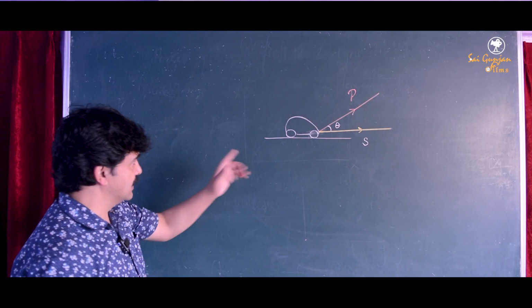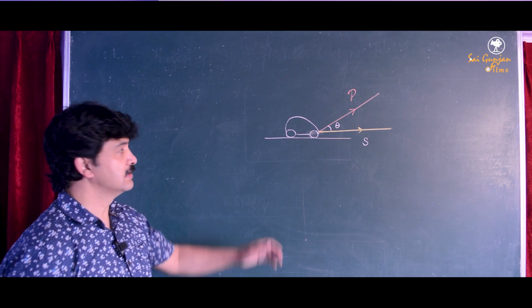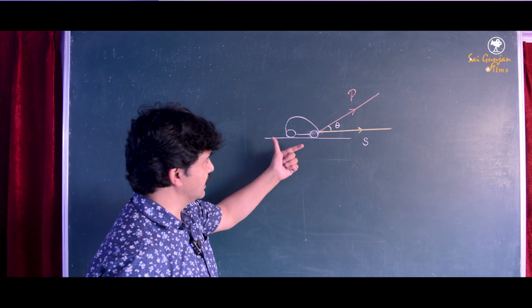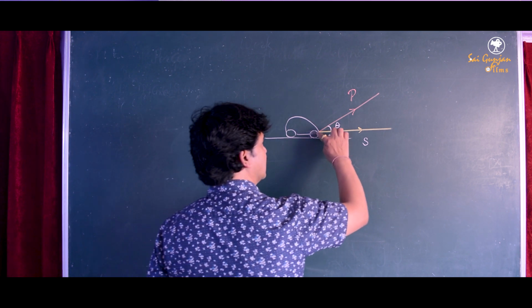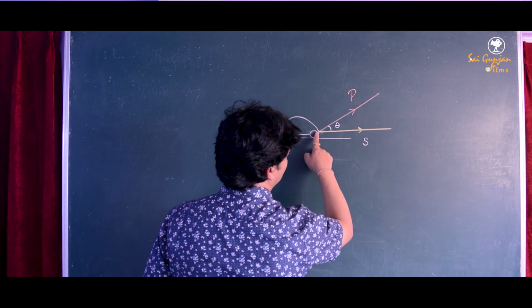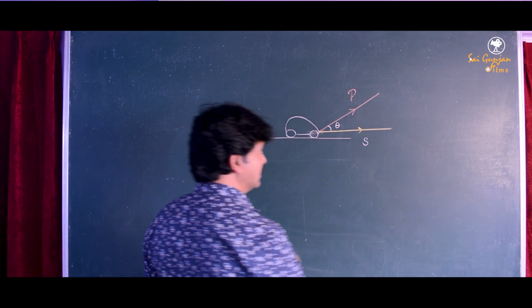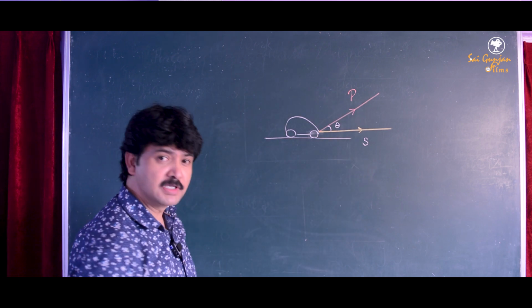Now let's come back to that case where a toy car is pulled by a string in this direction and the car moves in this direction. That means the force and the displacement are not in the same direction.